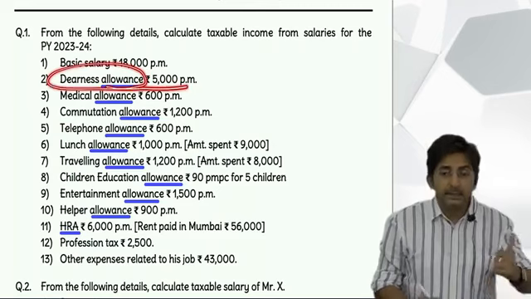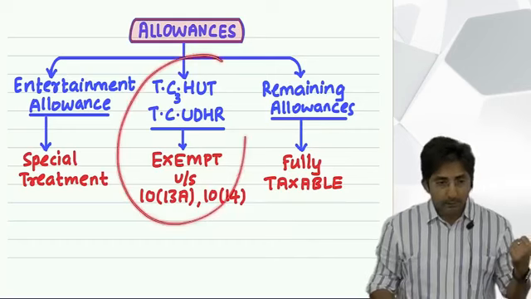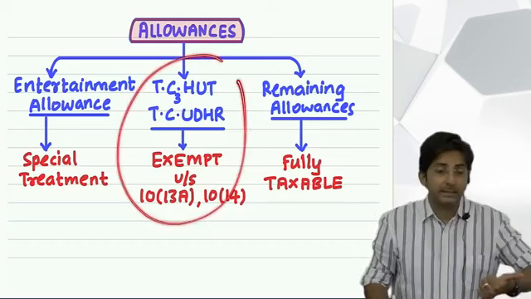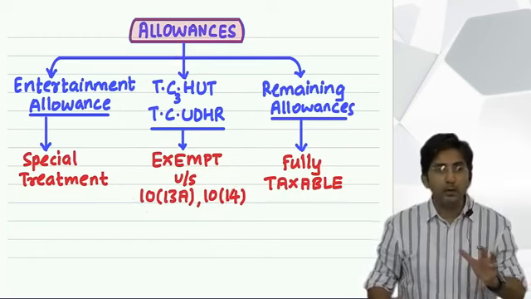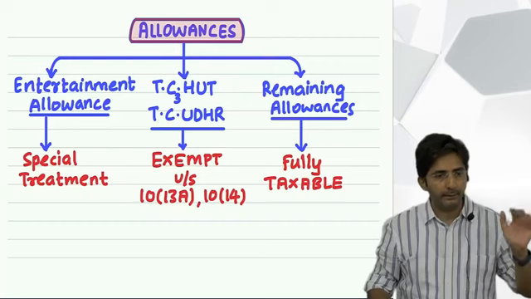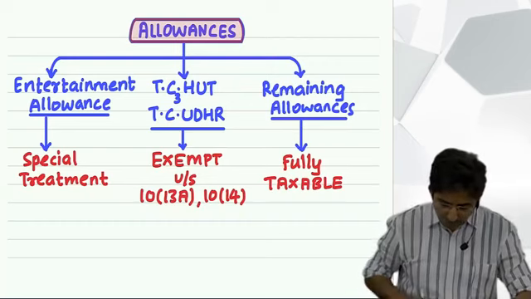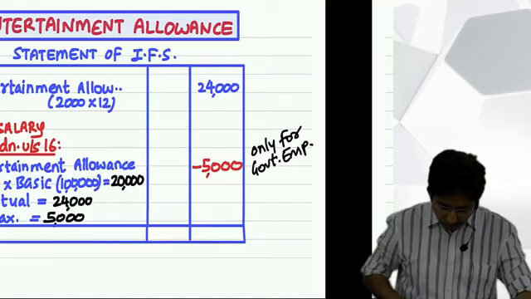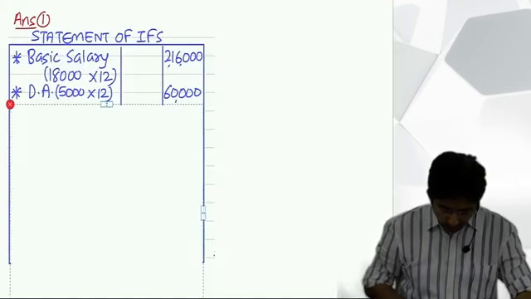Does it come in TC here or TC there? No, it is not there in the keyword. So this is my remaining allowance, fully taxable. Fully taxable means full amount. In the outer column you will write the full amount. How much? 5,000 into 12, 60,000.